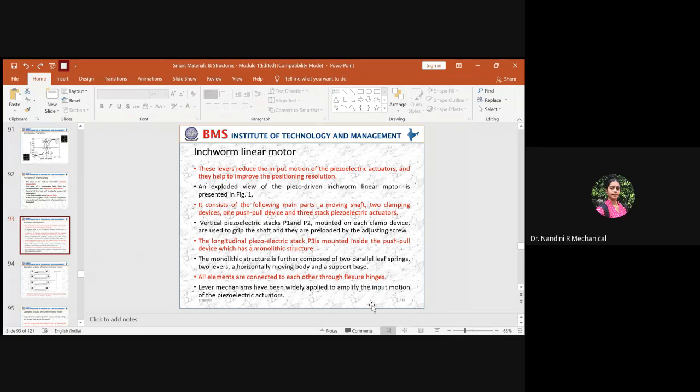But if you apply that input motion, it should be sensed properly. So if the small variation in the input motion has to be sensed, the applied input motion has to be amplified, right?